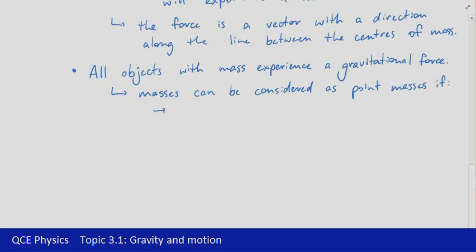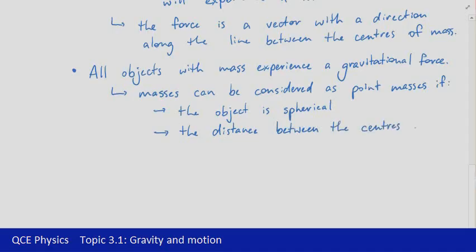The first is if the object is spherical. So something like the Earth, given that it's fairly spherical in shape, we can treat it as a point mass. Likewise, if you look at any ball, the fact that they're very spherical, you could treat them as point masses as well. The second aspect to consider is the distance between the objects. If that distance, or more specifically the distance between the centers of mass of the objects, is large enough, then we can consider that the objects are going to behave like point masses.